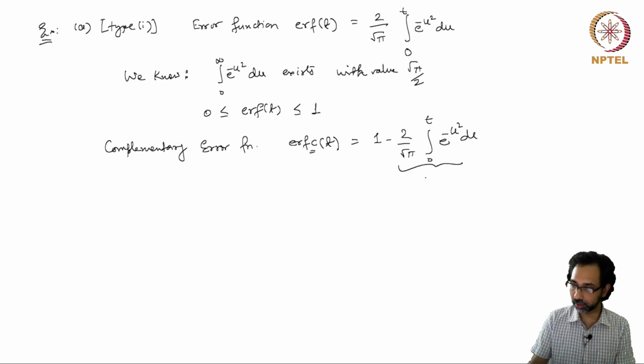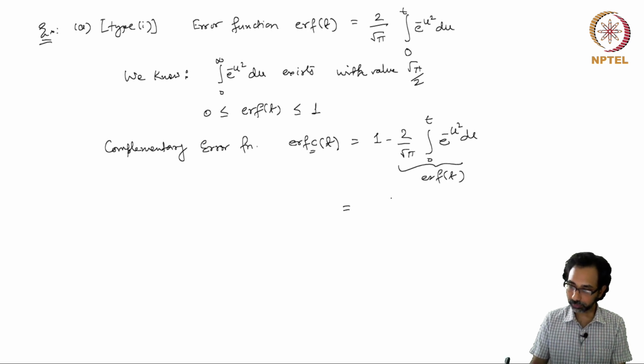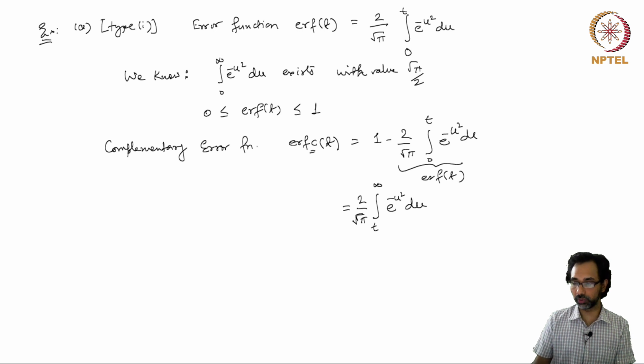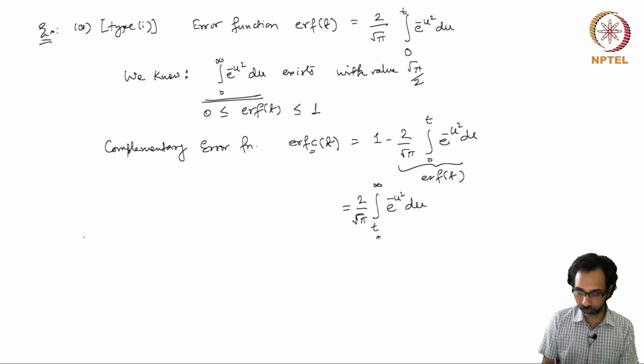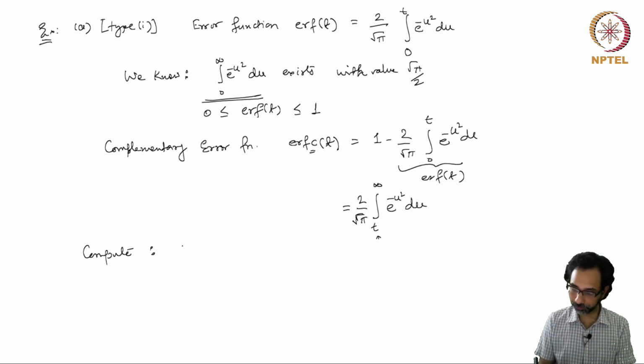This is nothing but 1 minus erf(t), and we can rewrite it as integral t to infinity with a factor of 2 over root pi outside, exponential minus u square du. So the first chunk, the error function, is this improper Riemann integral up to t, and the second chunk is from t to infinity.